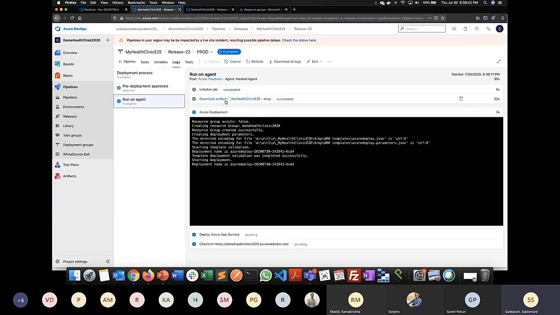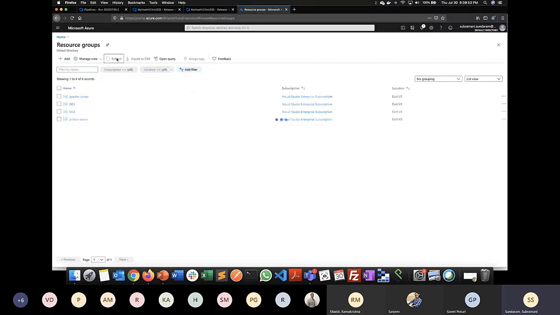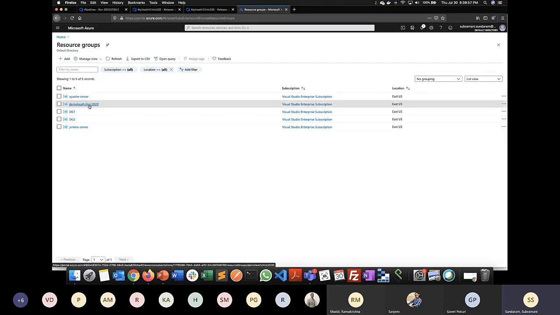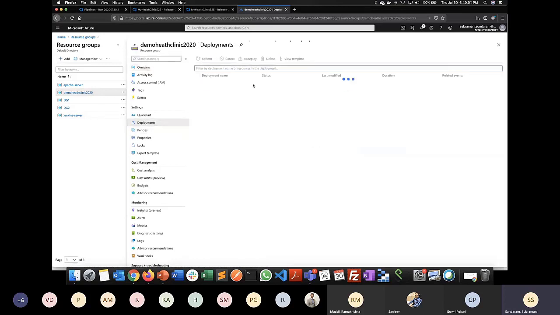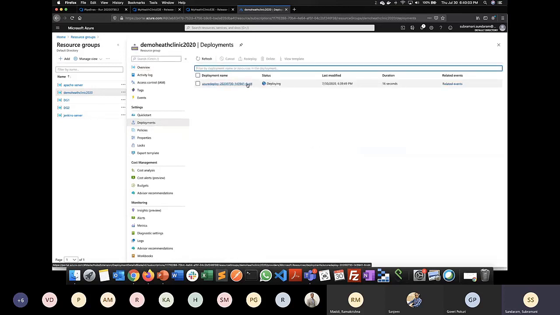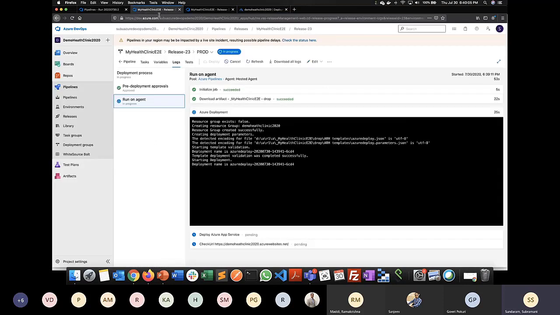If you see, it is trying to download an artifact, and then it is now trying to do an Azure deployment. And once this deployment is completed, I will be able to see a new resource group over here. Okay, see, now this demo health clinic resource group is created. When I go to this resource group, and then go to the deployments, I can see the deployment which is happening. This is automatically connected to my Azure DevOps deployment over here.